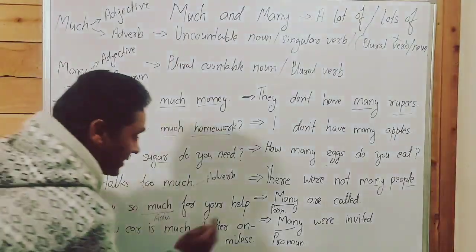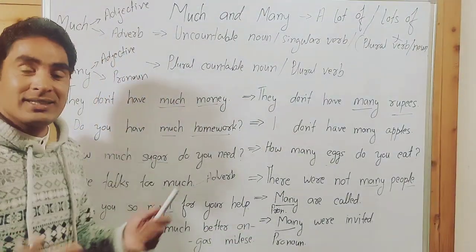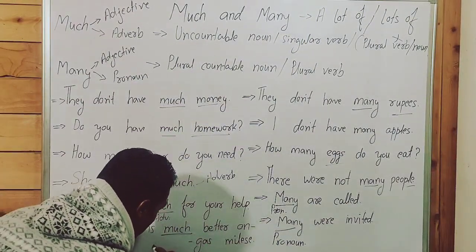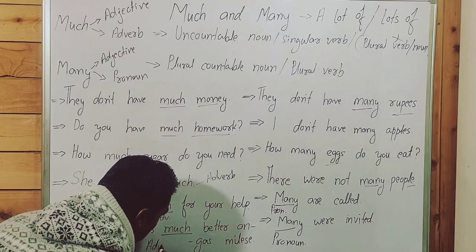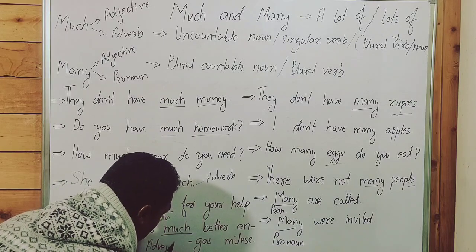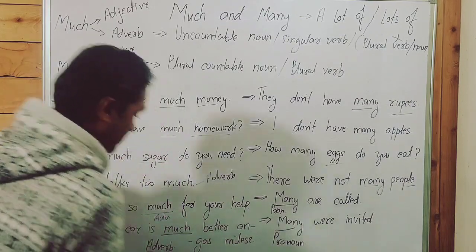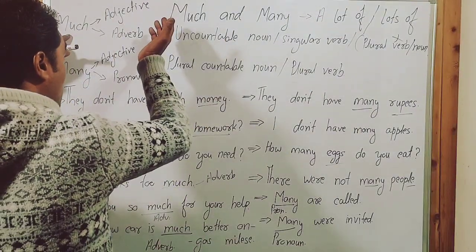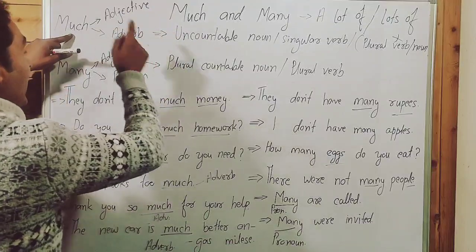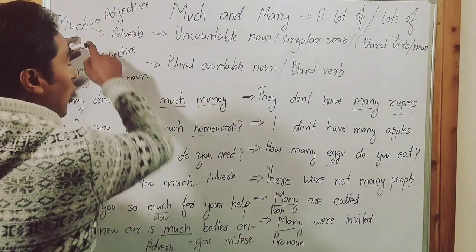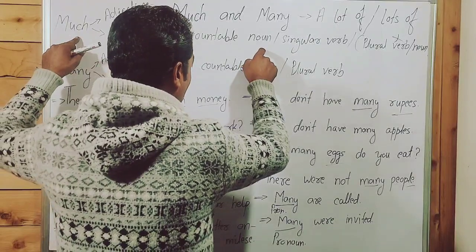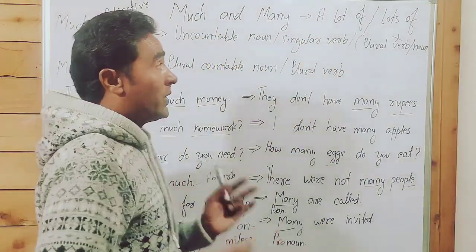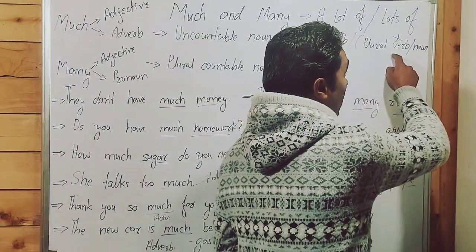The new car is much better on gas mileage. Gas means petrol. Much has been used over here as an adverb, not as an adjective. So I repeat, much can be used as an adjective and as an adverb. Much always follows an uncountable noun and it takes a singular verb. With much, we can't use a plural verb or plural noun.